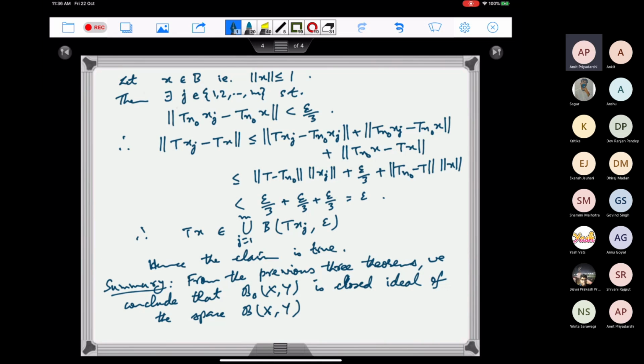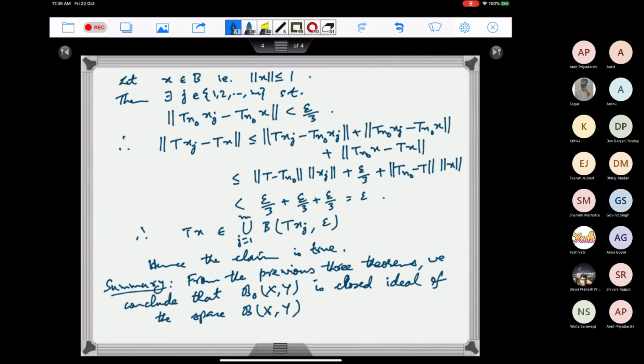Because B(X,Y) is not just a vector space, we have multiplication also there. So this is actually an algebra, and this B0(X,Y) is a closed ideal of that.